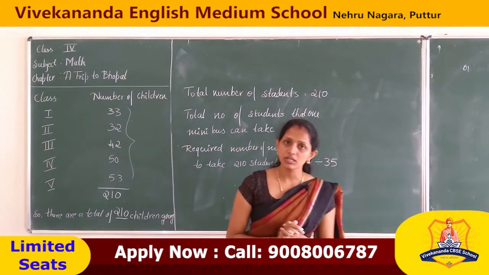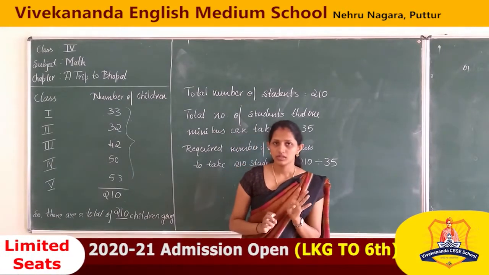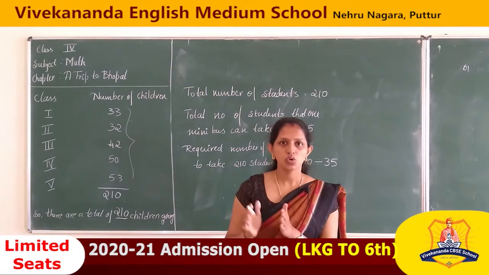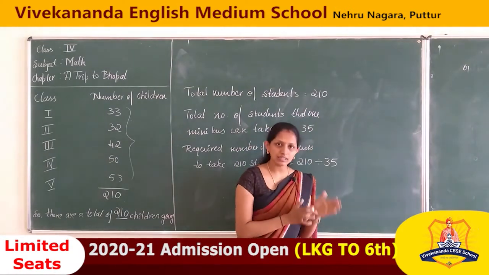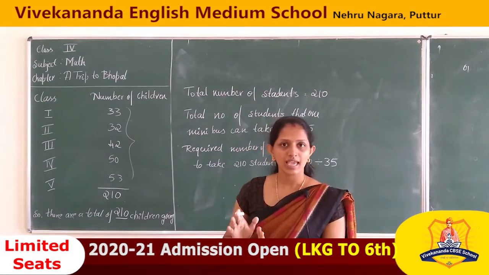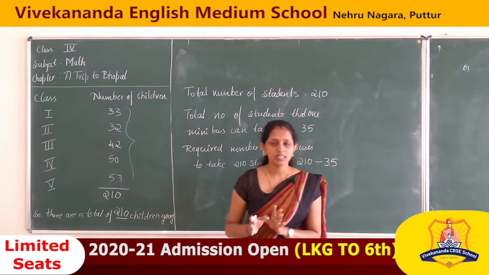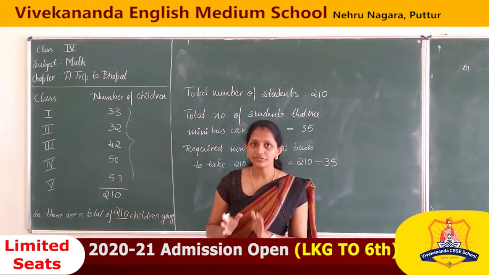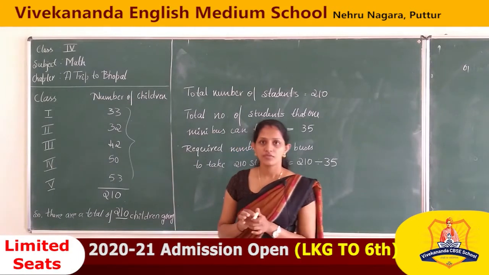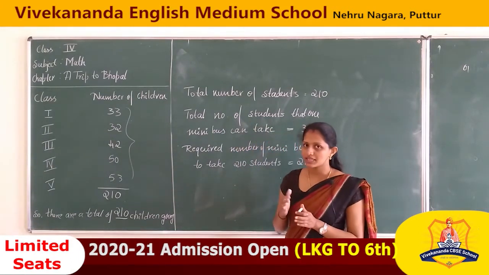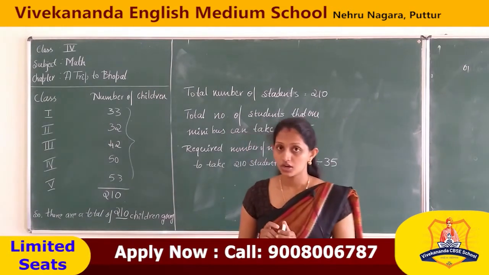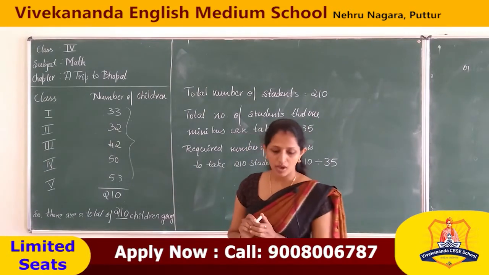If that is a big bus, we can manage with 4 buses. It is a mini bus that will take only 35 students, so we require totally 6 buses. If that is a big bus, we can adjust in 4 buses, because it will take 50 students in one bus. Understood the topic? Addition, multiplication, subtraction, you have to know about that.